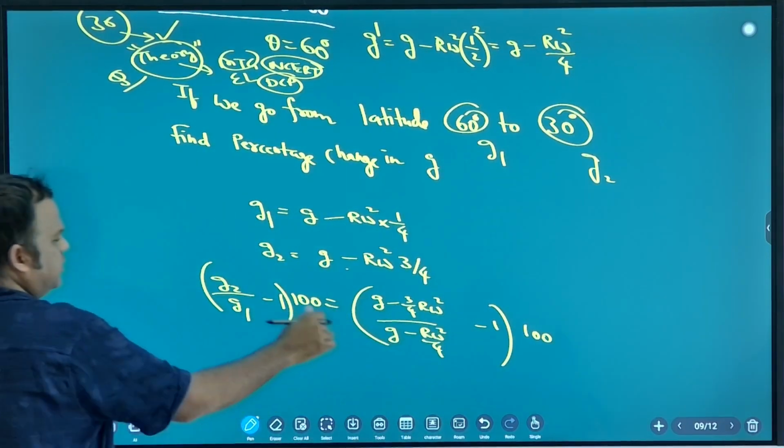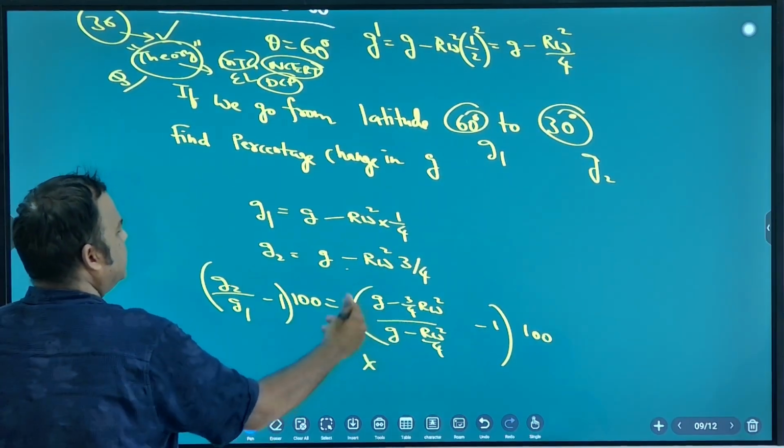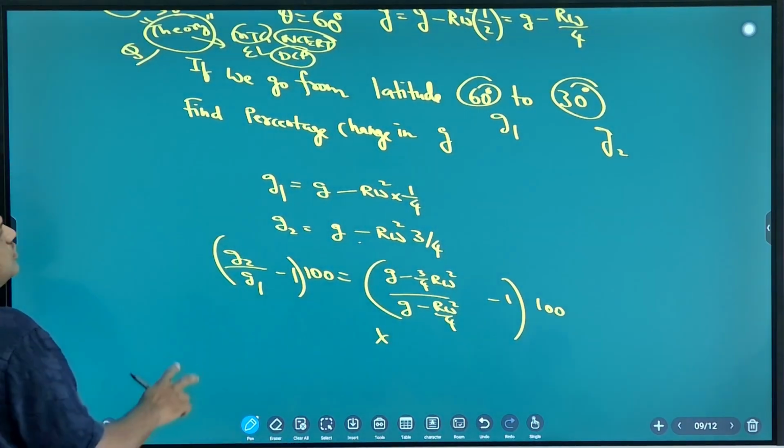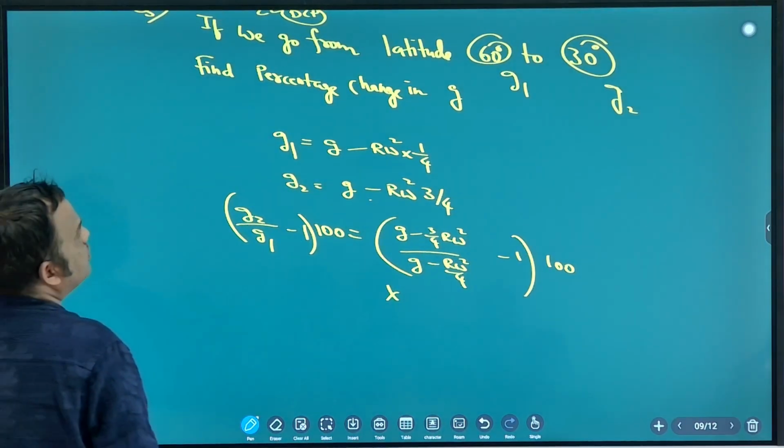Okay, you leave it. It is not easy to solve this. Leave it, leave it. Okay, fine. So okay, finish.